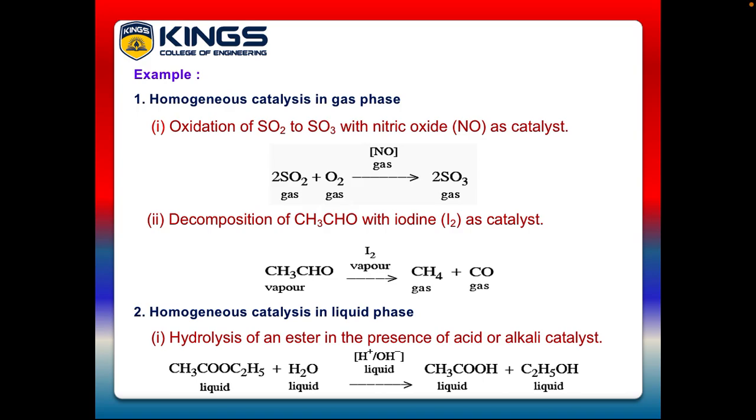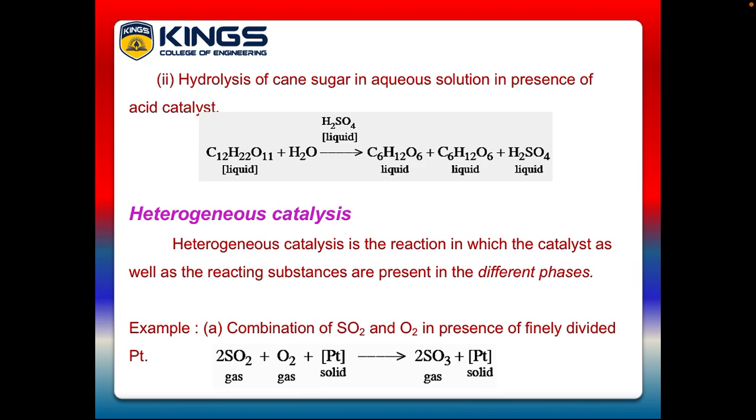And the second type, homogeneous catalysis in liquid phase. First, hydrolysis of an ester in the presence of acid or alkali as a catalyst. Ethyl acetate in liquid state reacts with water as a liquid. In the presence of any acid or alkali in the liquid state, it forms acetic acid and ethyl alcohol. Both are in liquid state. See here, all the reactants and products are in the same phase. So that is an example of homogeneous catalysis.